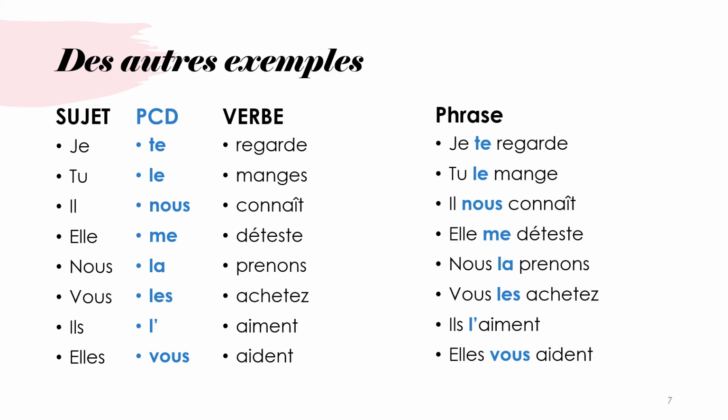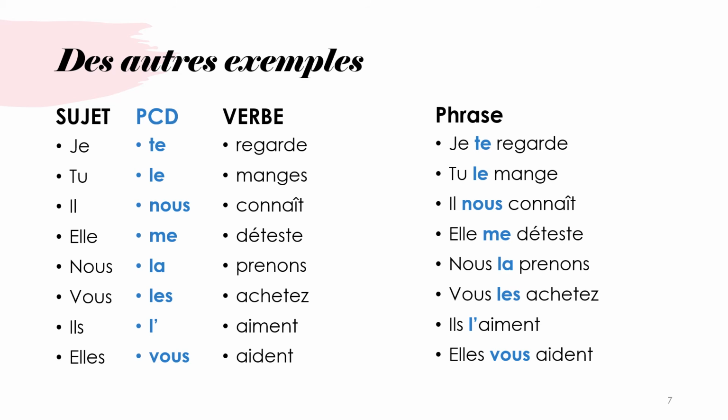Notice how I said les acheter because I've got an S in front of a vowel sound, so I'm going to make that Z connection. Vous les achetez. Ils l'aiment. They like it, or they like him, or they like her. There's no context. Elle vous aide. Again, with the Z sound. Elle vous aide. They are helping you.